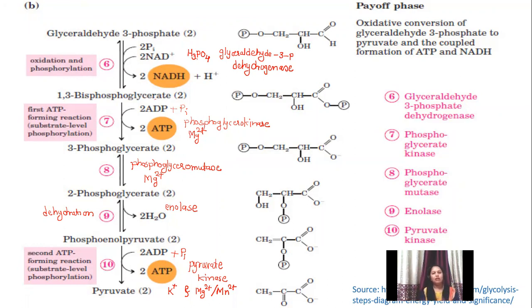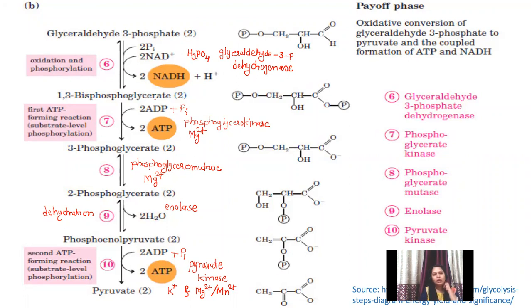So once these phosphorylated compounds are formed, no further energy is required to retain them in the cytoplasm. As no transporter proteins are present on the plasma membrane, they will automatically remain in the cytoplasm itself, and they will carry out the subsequent reactions to form the energy rich compounds. This is the first very important thing.